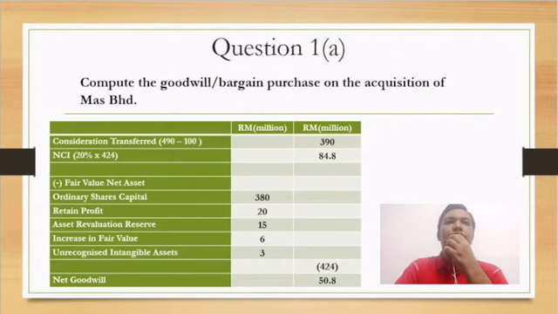Payment for both acquisition of the share and 6% debentures in Mas Berhad was made by cash. Mas Berhad land had a fair value of 6 million more than its carrying amount on the date of acquisition.